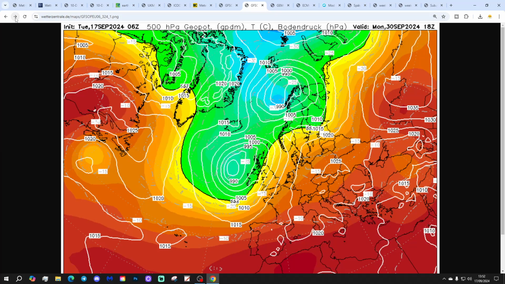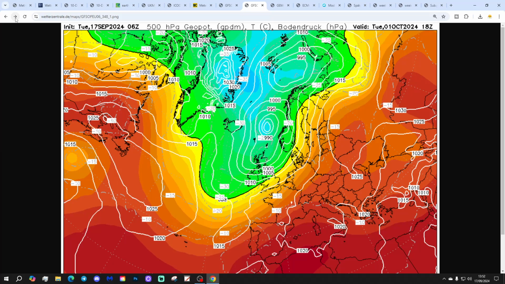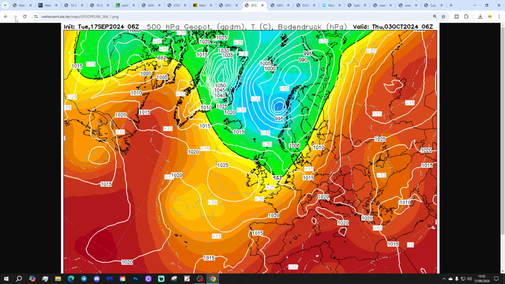And then low pressure remaining in control through the end of September into start of October as well, with further bouts of rain and quite cool temperatures as the wind is coming in from the northwest. By the 3rd of October, it starts to get to GFS, a ridge building out to west of the country, probably taking drier, but with winds coming in from northwest will be quite chilly.